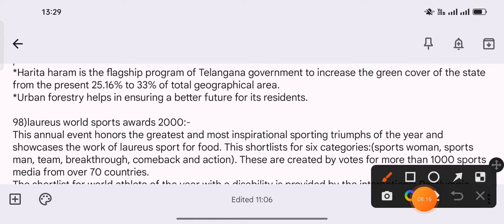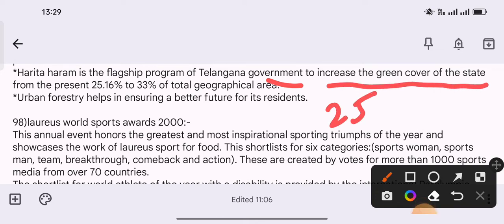Harita Haram is the flagship program of the Telangana government to increase the green cover of the state from the present 25.16% to 33% of the total geographical area. Urban forestry helps in making a better future for its residents.